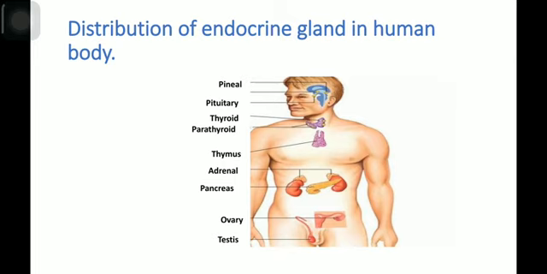Besides these important endocrine glands, there is another gland also found during pregnancy. This is called the placenta. Placenta is an endocrine gland which exists during the pregnancy period, and placenta is responsible for production of various kinds of hormones like estrogen, progesterone, HPL, and human chorionic gonadotrophin.